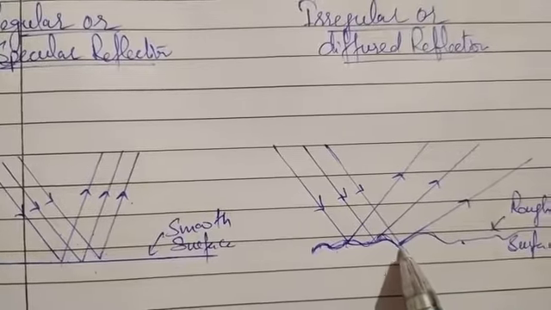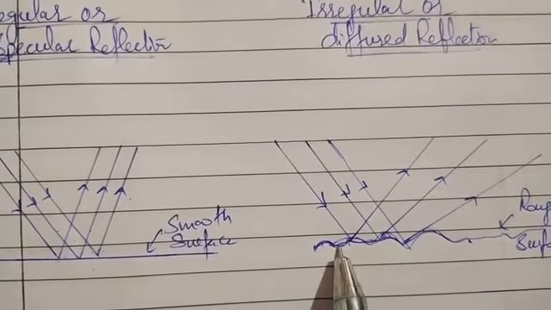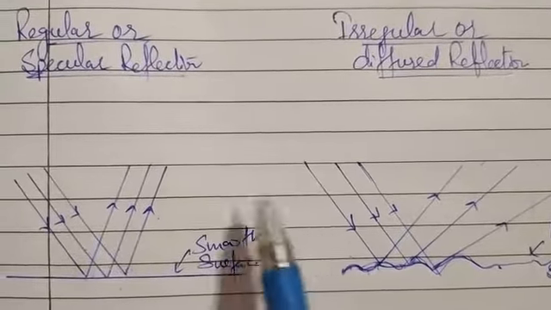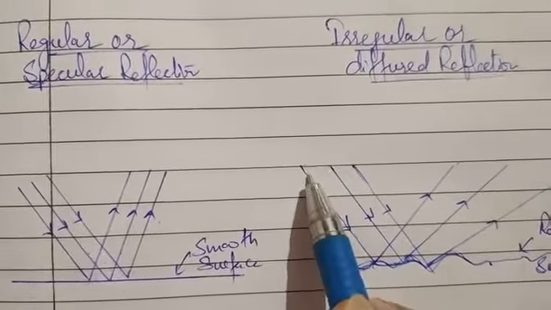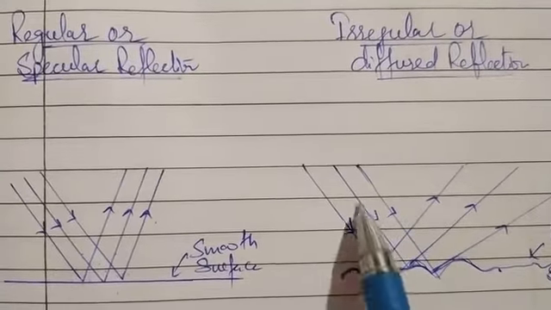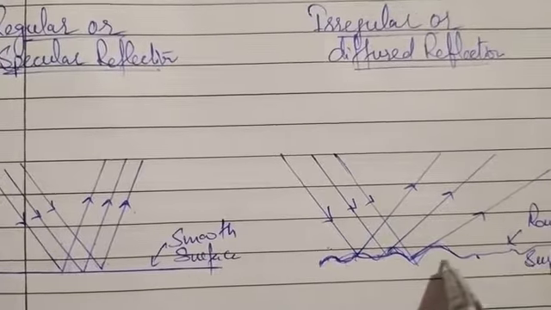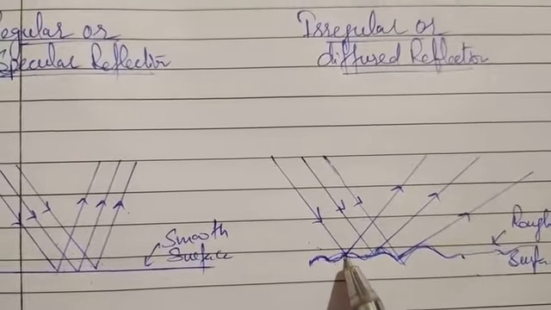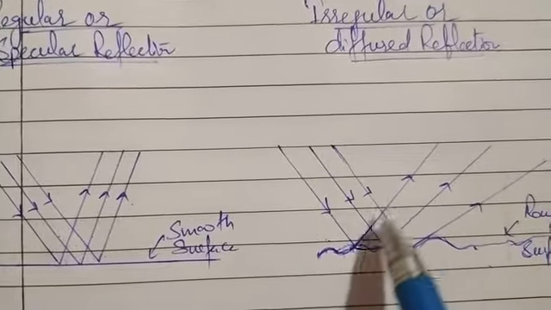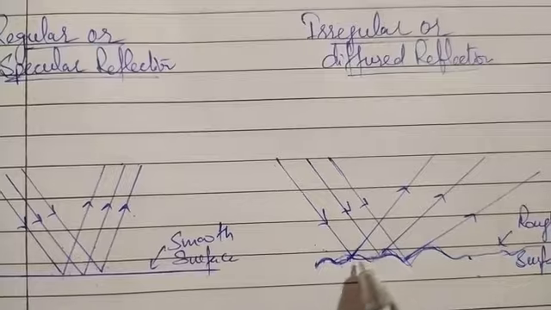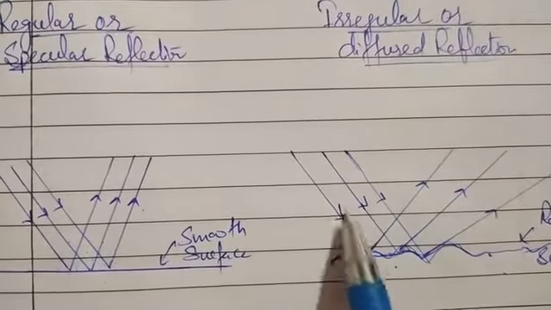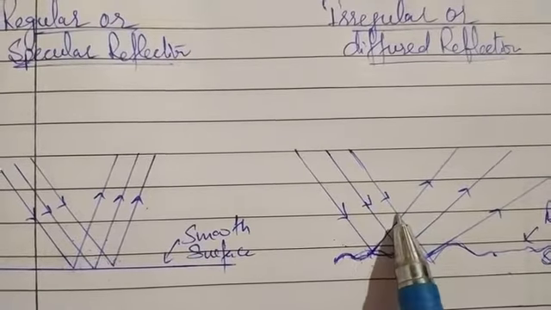Due to the projections and depressions on the surface, the reflection might not be regular, because when parallel rays of light are incident on this rough surface, they will reflect at different angles. But for the same ray, the angle of incidence and the angle of reflection will remain the same.